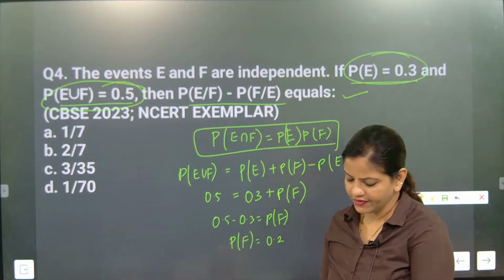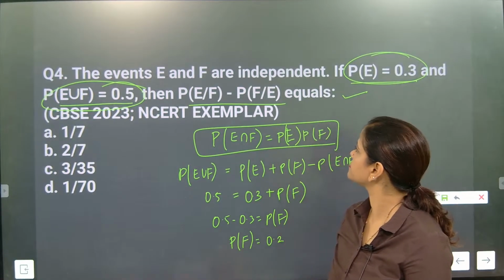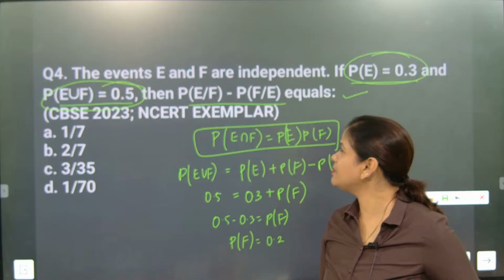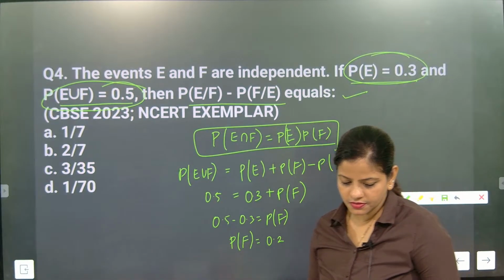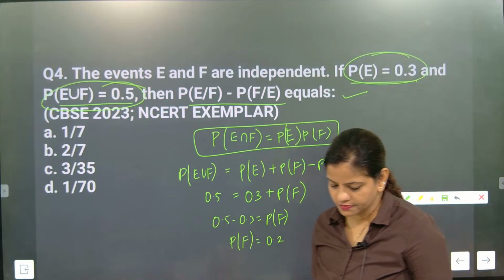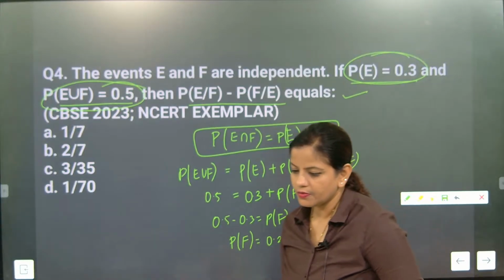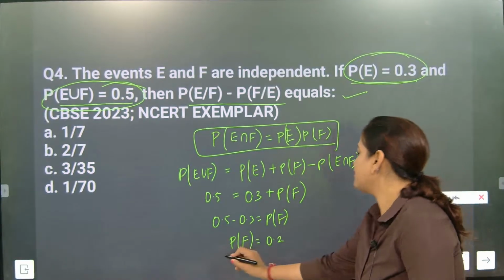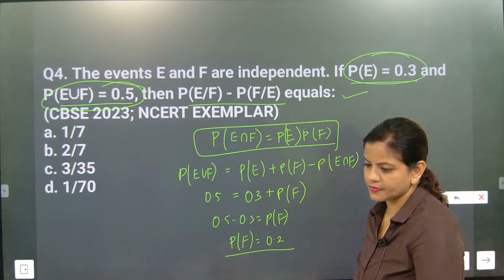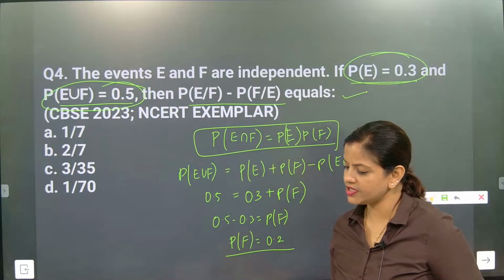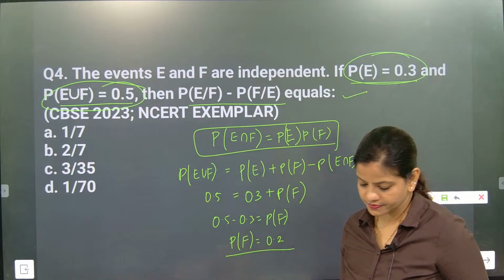For independent events, how are we going to write them? P of E by F minus P of F by E. Try it, because I have given P of F, I have given P of E. P of E is there, P of F is there. Come on, try this one.